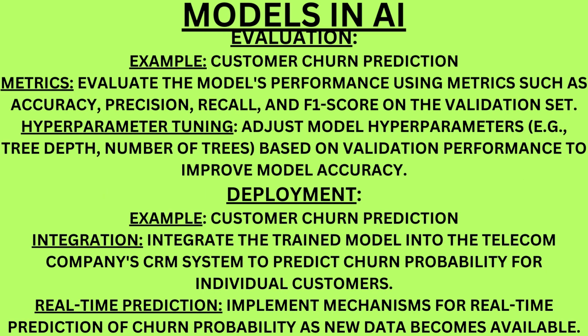Evaluation. Example: customer churn prediction metrics. Evaluate the model's performance using metrics such as accuracy, precision, recall, and F1 score on the validation set. Hyperparameter tuning: adjust model hyperparameters, that is tree depth, number of trees, based on validation performance to improve model accuracy.